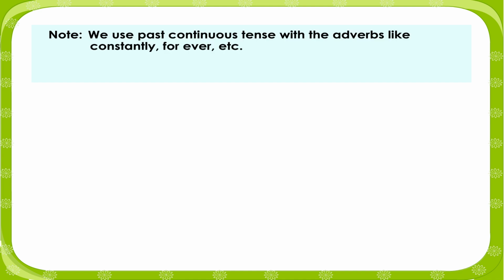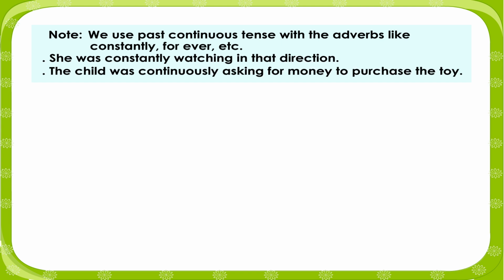Note: we use past continuous tense with adverbs like constantly, forever, etc. She was constantly watching in that direction. The child was constantly asking for money to purchase the toy.